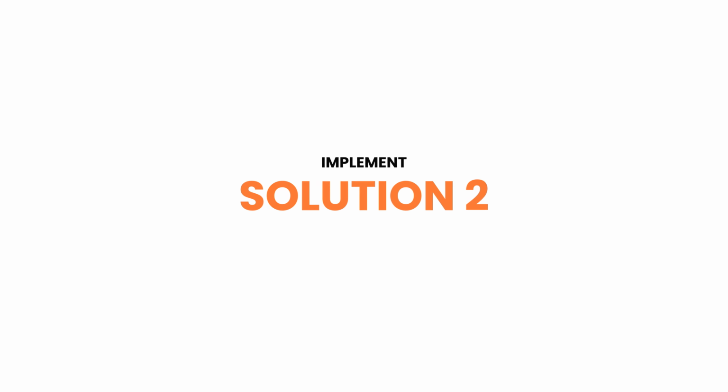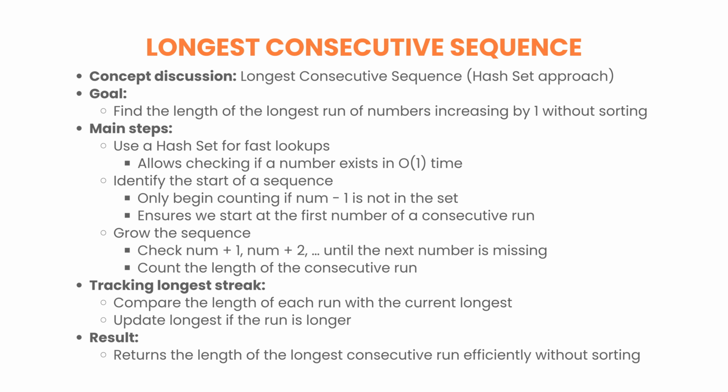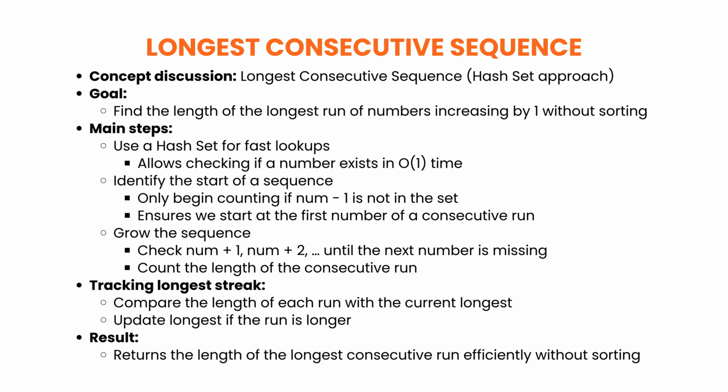Let's try to implement it using solution 2. Time complexity: O(n). The concept discussion. This solution avoids sorting by using a hash set for fast lookups. The key trick is, we only start counting a sequence when we're at the beginning of that sequence. How do we know we're at the beginning? If num - 1 is not in the set, then num must be the first number in its consecutive run. From there, we keep checking num + 1, num + 2, and so on, growing the streak until it stops. We track the longest streak length across all starts.